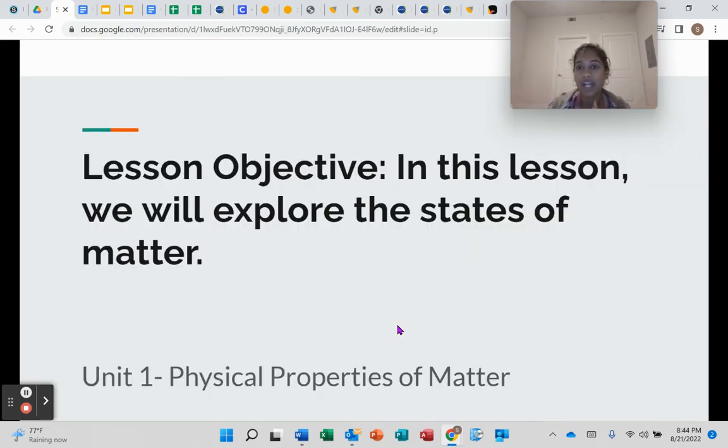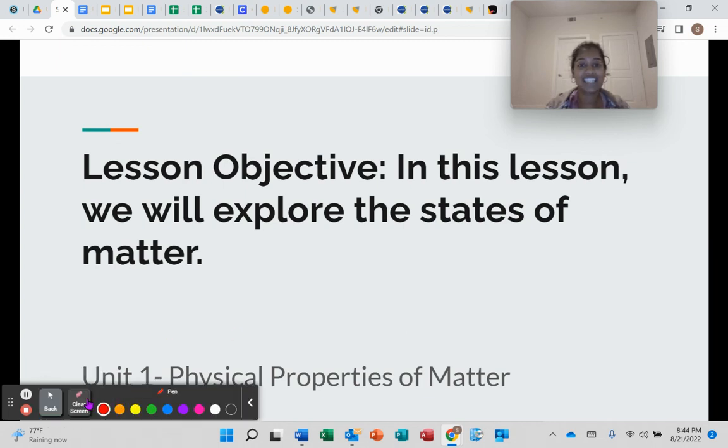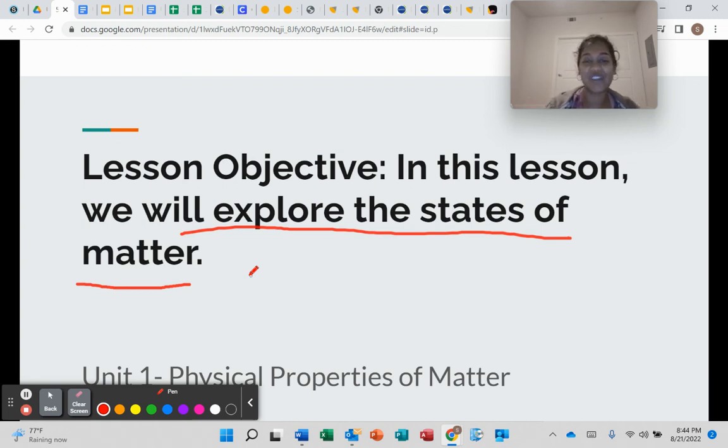Let's go over what this lesson's objective is. Our lesson objective was, in this lesson, we will explore the states of matter. And throughout our lesson activities and our must-do, should-dos, and aspires-to-dos, we're actually going to explore matter even more. I'm really excited to see all the fun things that you've learned from me and from each other.